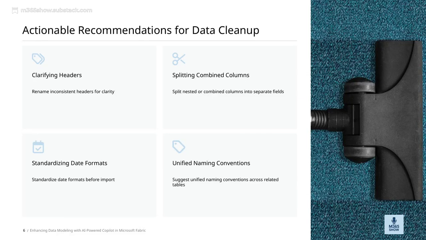Finally, renaming inconsistent headers for clarity is a simple but powerful step. Clear, descriptive headers reduce confusion and make your datasets more intuitive to work with. All of these steps, naming conventions, date standardization, splitting columns, and clarifying headers, are about making your data cleaner and more manageable, ultimately enabling smarter AI-powered insights in Microsoft Fabric.